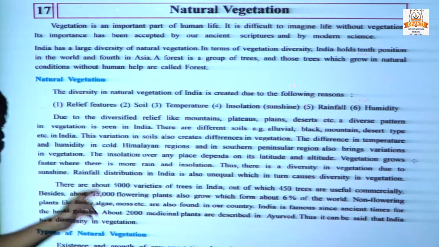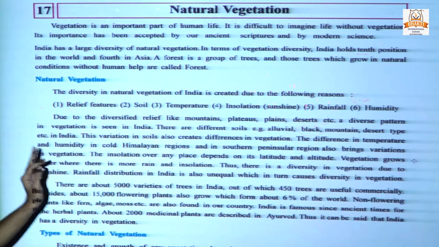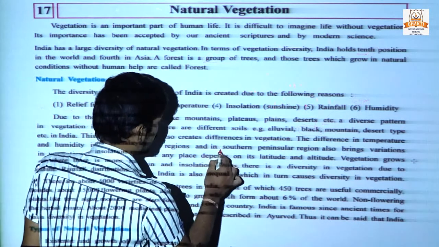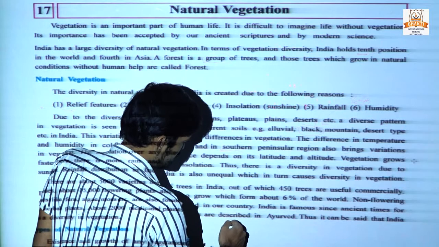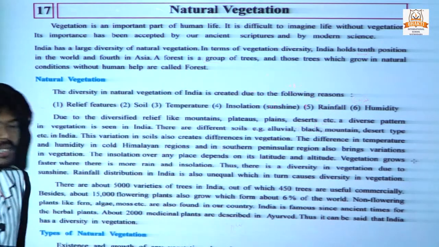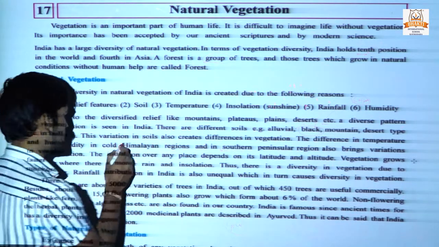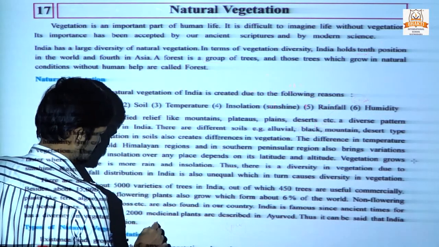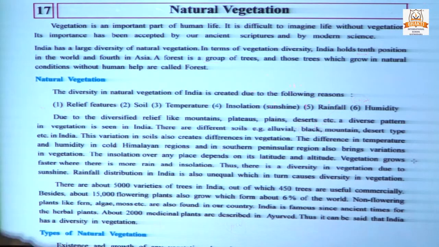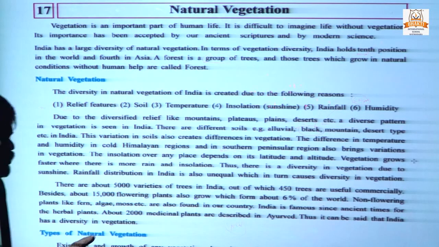The difference in temperature and humidity in the cold Himalayan region and in the southern peninsular region also brings variation in vegetation. Because of the southern regions, some heat can be seen. That is why all types of spices are grown here, in the southern peninsula. But in the cold Himalayan region, most of the Himalayan states produce different kinds of vegetables and also fruits, because the climate is suitable for this kind of vegetation.